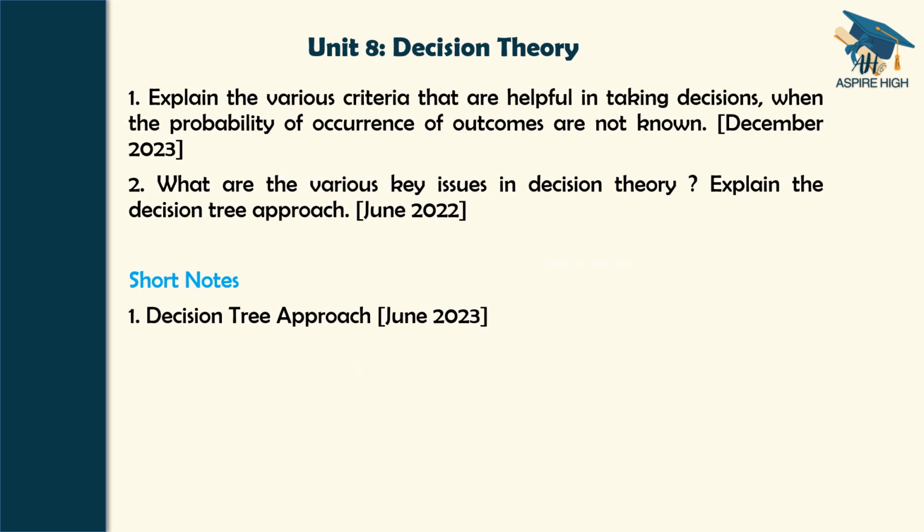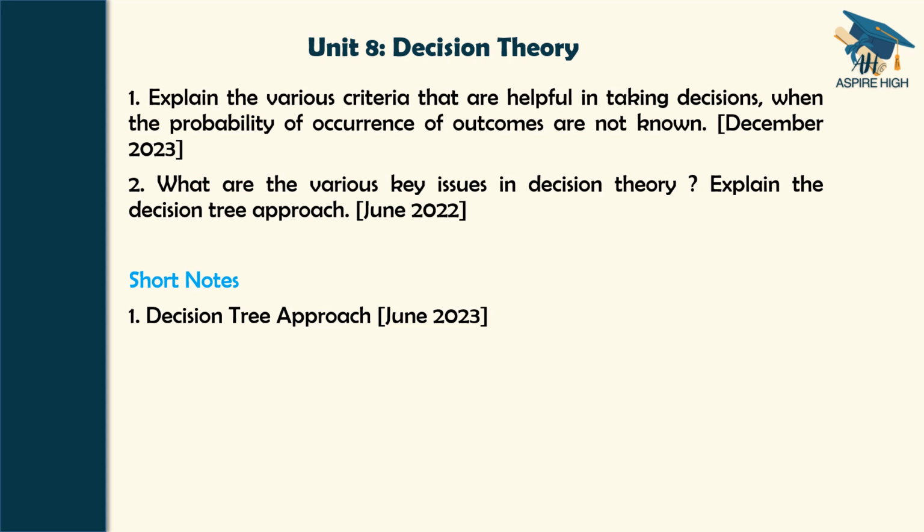Now, unit 8, a relief now, no problems, only theory. Decision theory, unit 8, decision theory. Explain the various criteria that are helpful in taking decisions when the probability of occurrence of outcomes are not known. What are the various key issues in decision theory? Explain the decision tree approach. Short notes, decision tree approach.